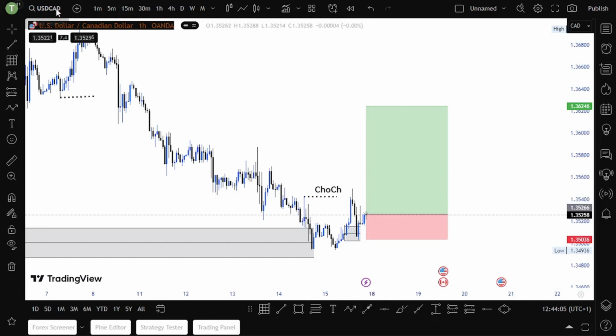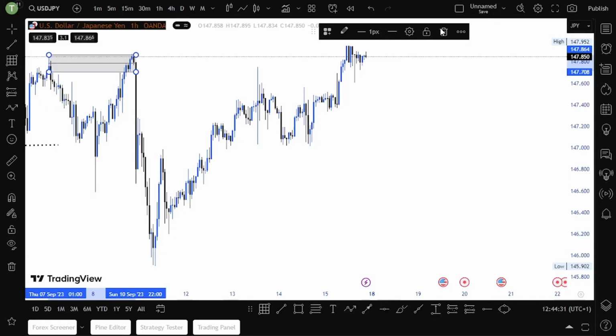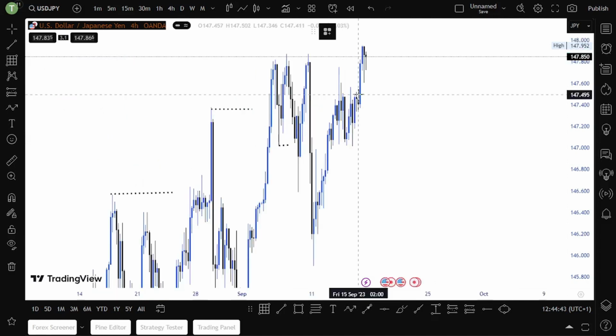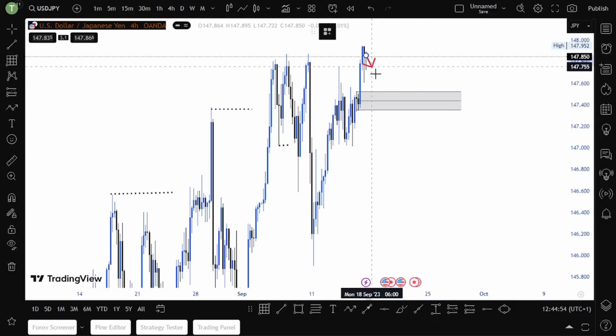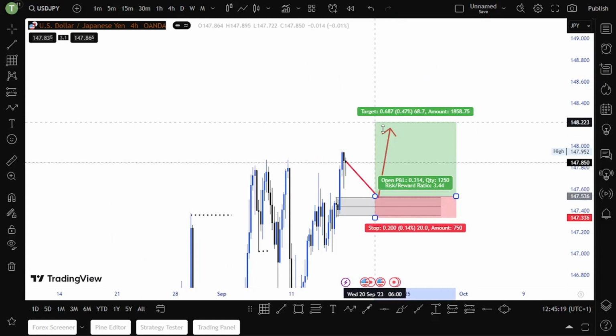So now let's look at USD JPY. We are also buying USD JPY, guys. So I will be interested in USD JPY if price does what? If price comes to this demand zone, and then I will be interested in a buy. I will only be interested in a buy if price comes to this demand zone. A 1 to 3 risk reward ratio.